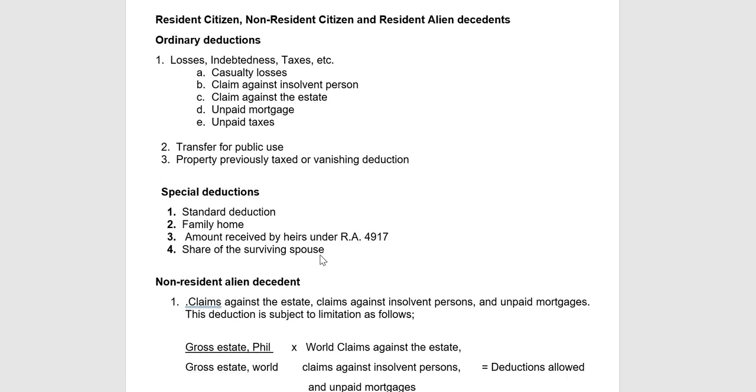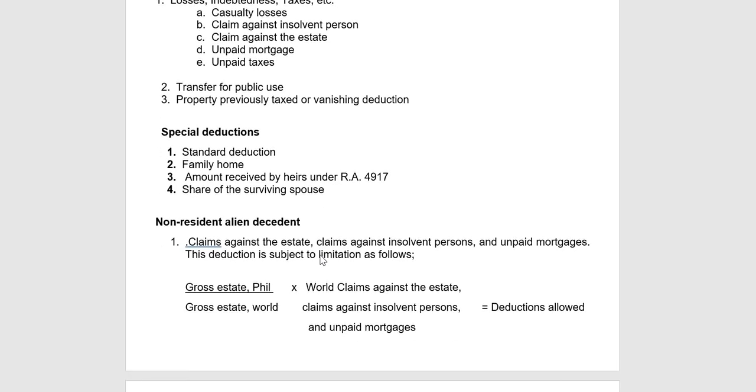However, for NRA, they are allowed losses, indebtedness, taxes, or they're allowed claims against the estate, claims against insolvent persons, and unpaid mortgage, but subject to limitation.